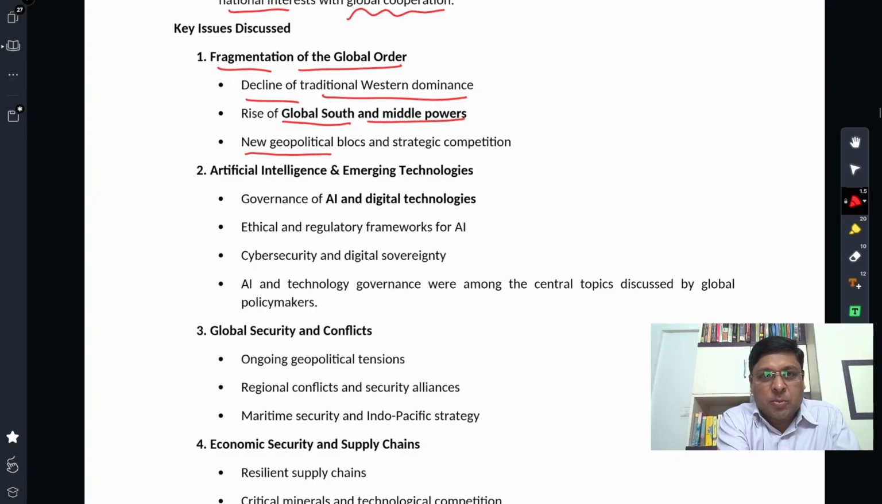Third element, new geopolitical blocs and strategic competition. The Quad is there, for example, and the Western Quad is there. IMEC is one important development happening in the Western Quad. So different forums and different blocs are coming up. We are seeing an apparent alliance between China and Russia, North Korea included, Iran included. So strategic competition can also be seen. All these elements are contributing to fragmentation of global order. That was one key issue discussed in the Raisina Dialogue.